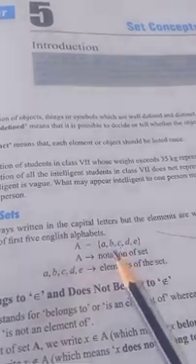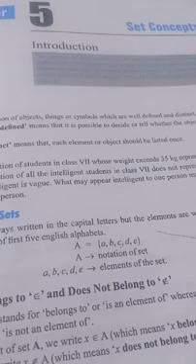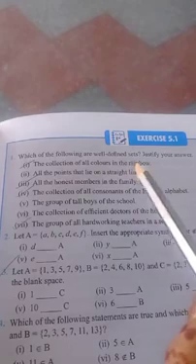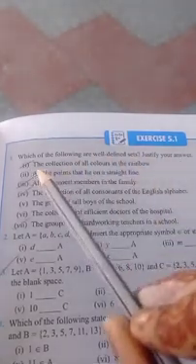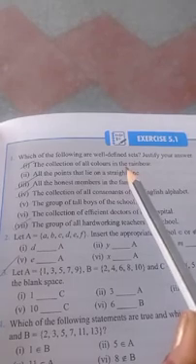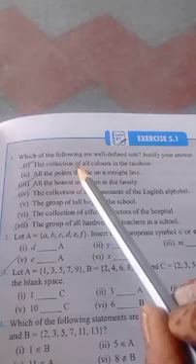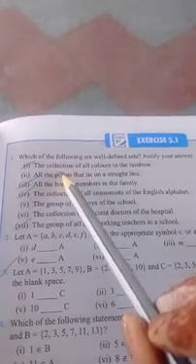So when you practice the questions, you will get to know about all the terms related to it. Question number 1. Which of the following are well defined sets? Justify your answer. The collection of all colors in the rainbow. Yes, it is a set, because in a rainbow there are 7 colors which you know, and they are distinct elements also. Clear? So this is a set.